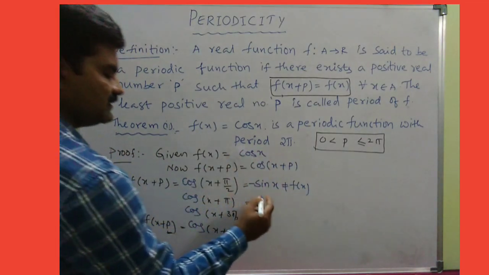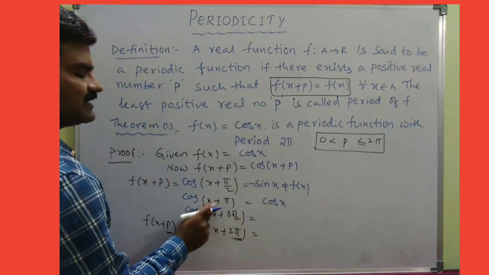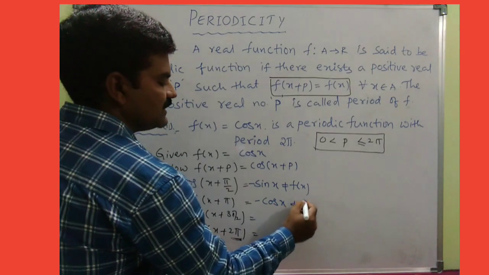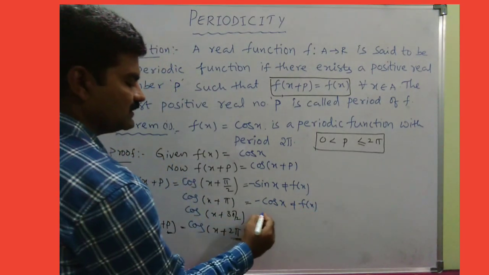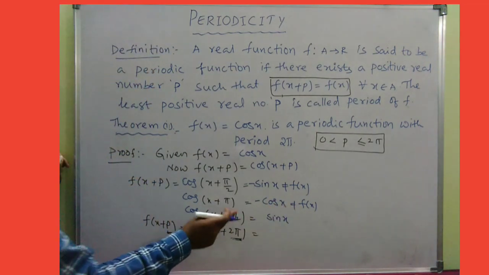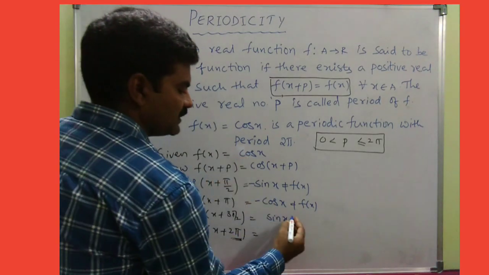Now coming to here, because of 180, this is cos x, and 180 plus theta is the third quadrant, where cos is negative, so once again not equal to f of x. And coming to here, this is equal to sin x because of 3 pi by 2, and 270 plus theta is the fourth quadrant, where cos is anyhow positive, but we want to get cos x, not this one.